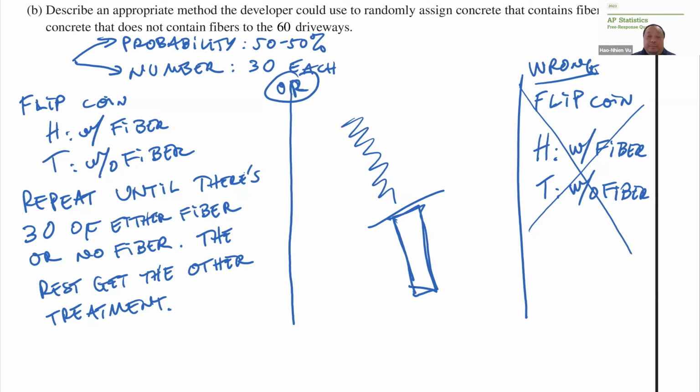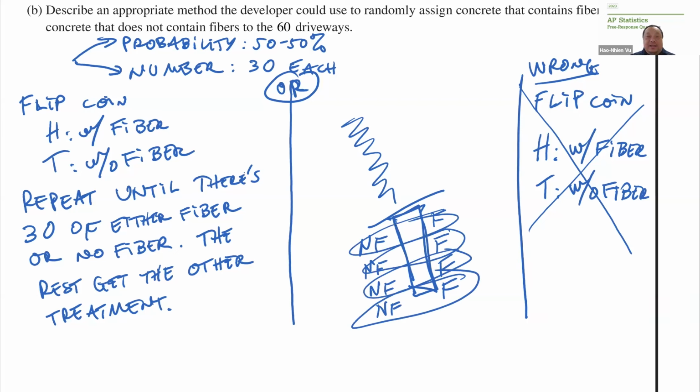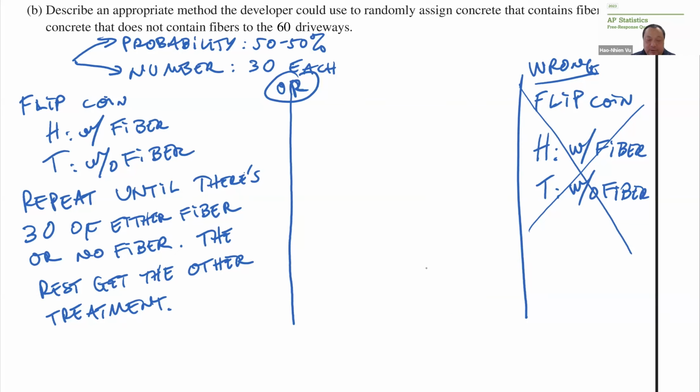But it turns out to be perfectly fine. Nonetheless, because it feels kind of weird to me, it's not my first preference. You could have a whole bunch of fibers at the end, but you could also have a whole bunch of not fibers at the end. So at the end, each position is still 50-50. So that's one way of doing it, where you do it randomly on each person at a time.